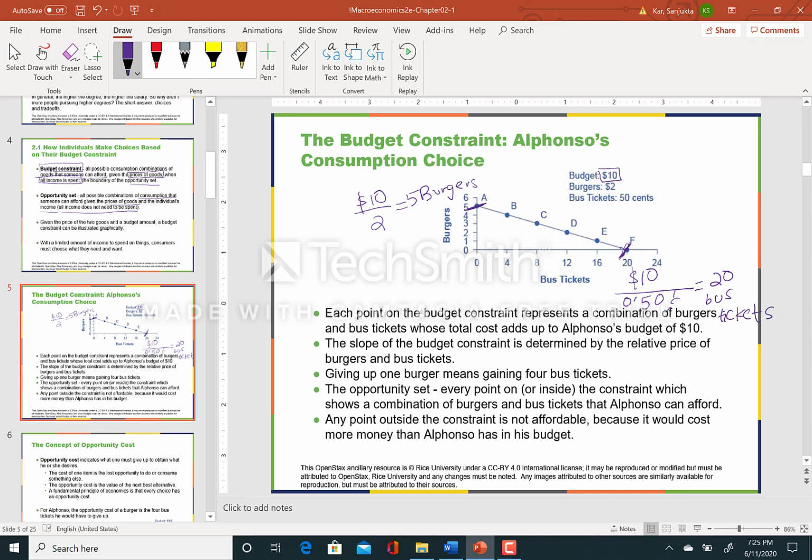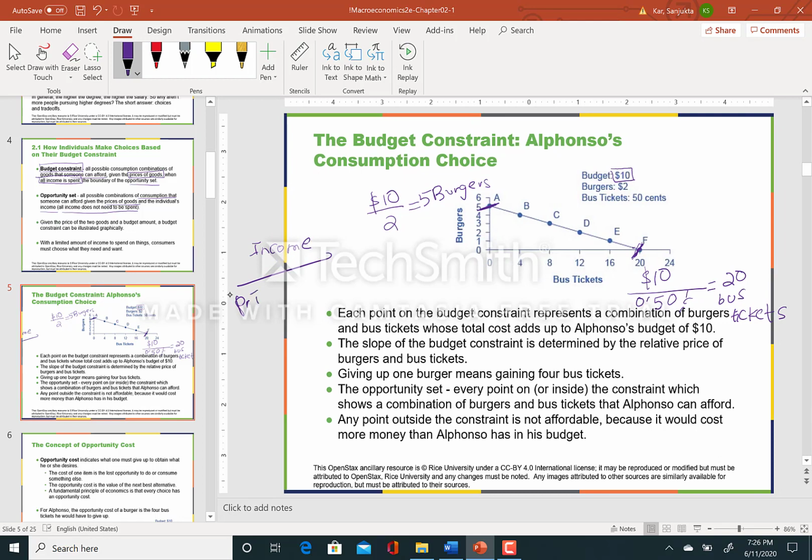So I get the anchor points by dividing the income by the price of the good.